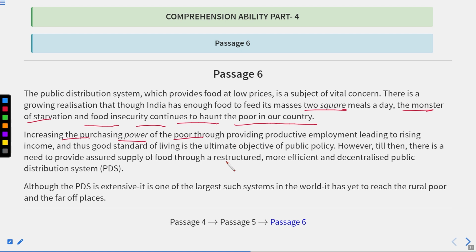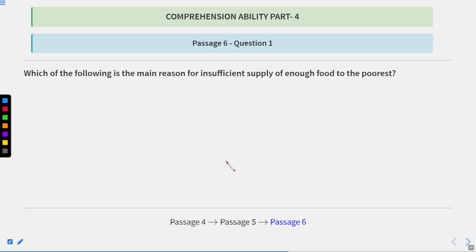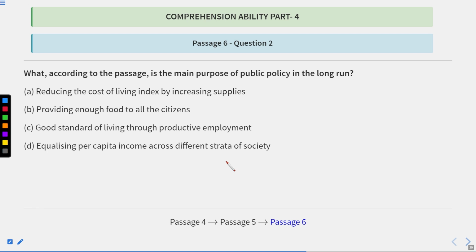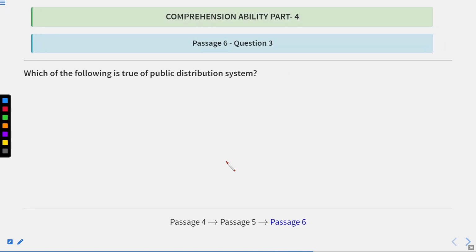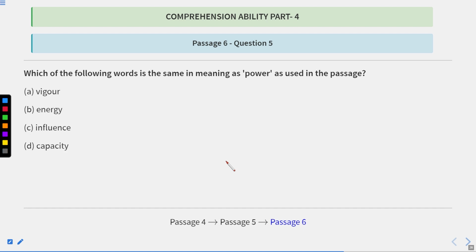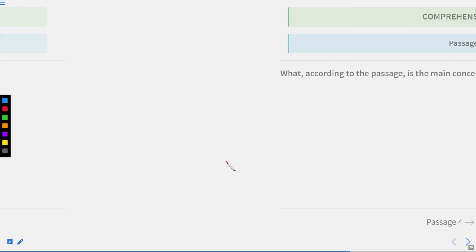Purchasing power means the budget of the poor, or you can say the capacity of the poor, that he can buy such or such amount. So here the answer should be, okay, this we have already done. This question also we have done, and this question we also have done. So we are on this. Yes, this also we have done. So here the capacity is the correct answer. That is D, that a person can afford this much. Okay, now let us move to the next question.